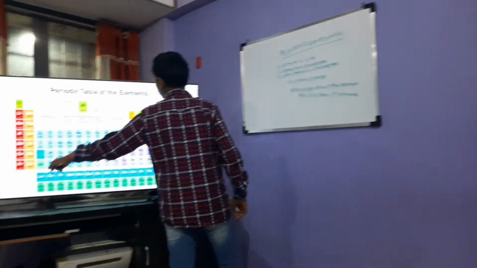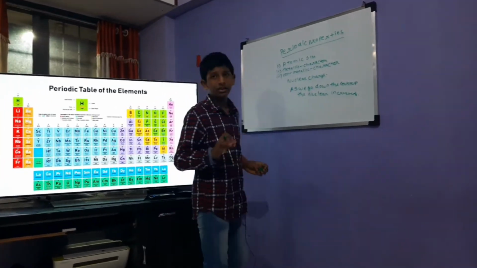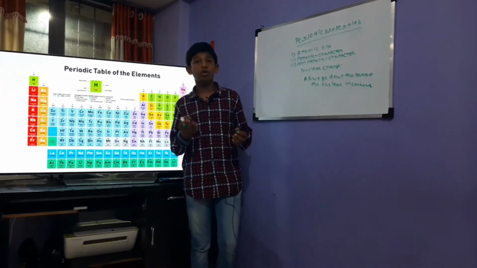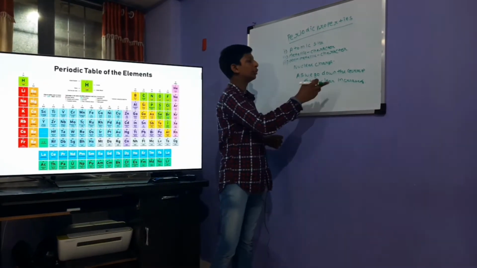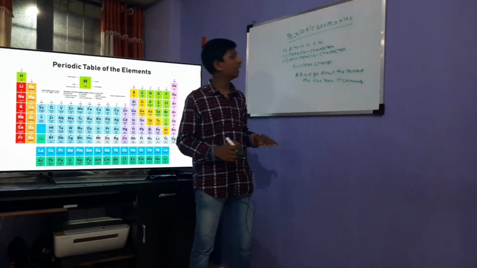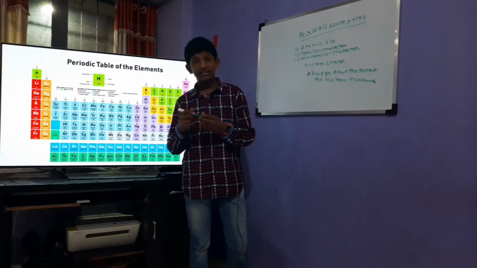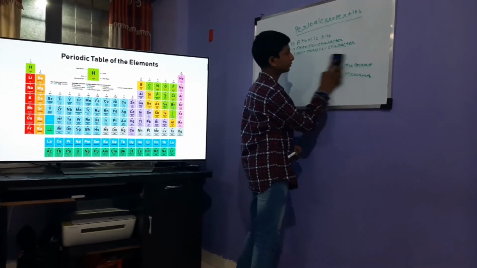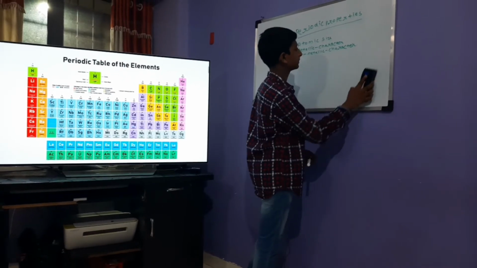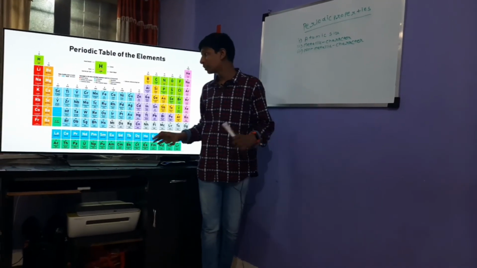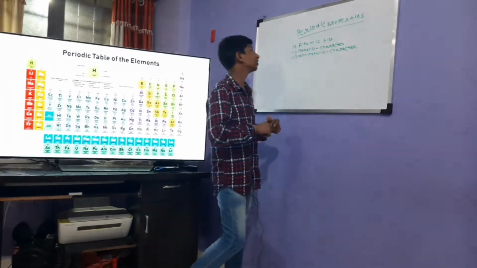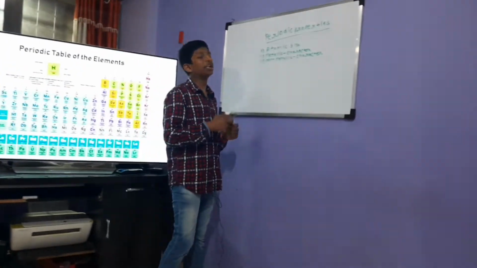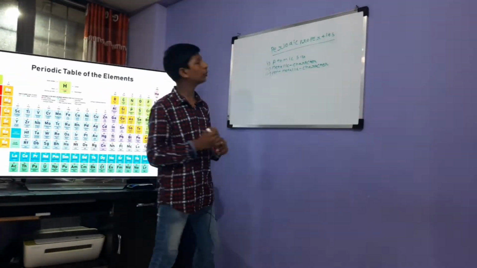As we go down the group, the number of electrons as a whole is increasing, and the number of protons is also increasing. So the nuclear charge increases. And as we go across the period, it again increases. So these were some basic characters of the properties and variations of them. Let's come into the properties.